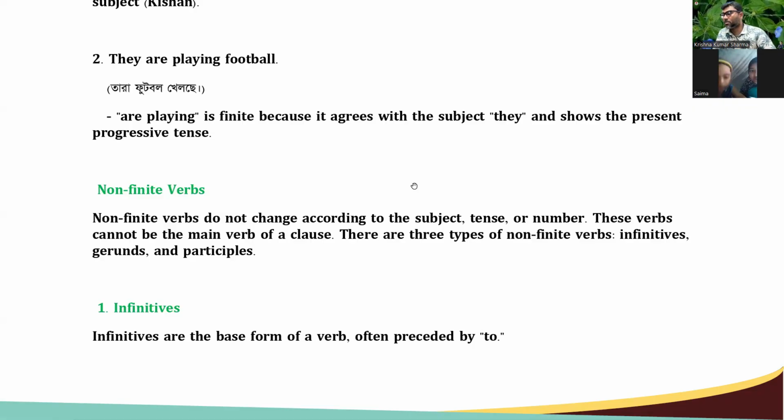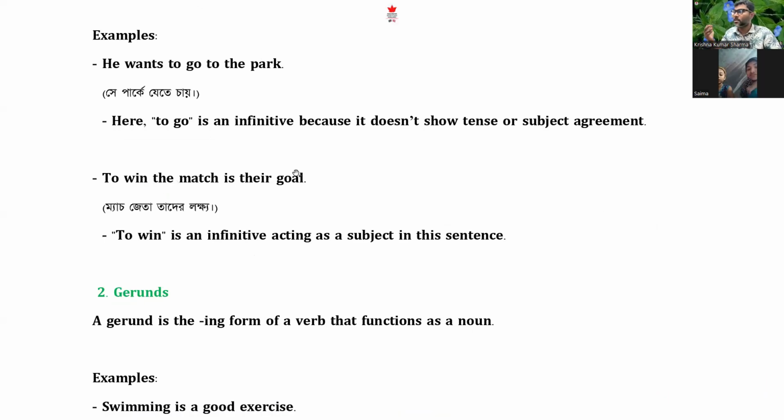So what is an infinitive? Have a look. Infinitives are the base form of a verb preceded by to, like to go, to play, to run. These are called infinitives. He wants to go. You can see wants to go. To win the match is there. To win also works like a noun as well. To win, that means win. It's similar to win.